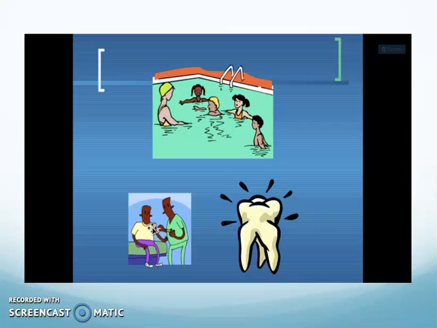Here you can see a swimming pool, which shows the presence of chlorine. Chlorine is one of the very important elements of the halogen group, which is germicidal in nature. Because of its antiseptic quality, this gas is liquefied and used in swimming pools for germ killing. Then you have fluorine, which is a part of your teeth and is required for good tooth structure, and iodine, which is used on injuries as an antiseptic.